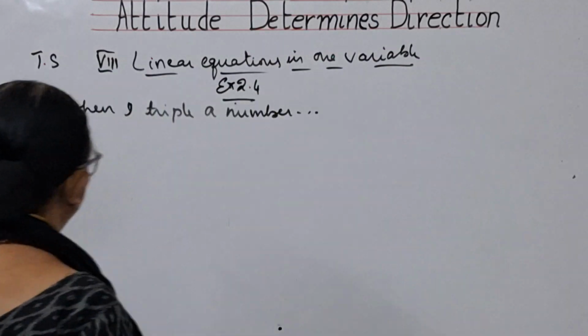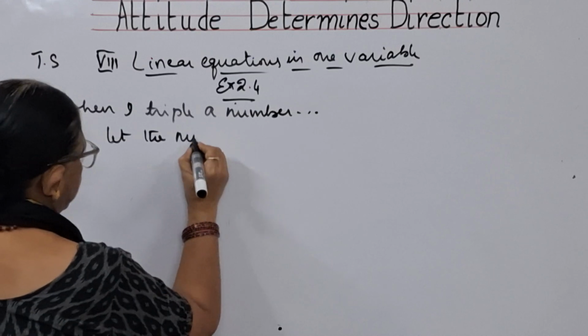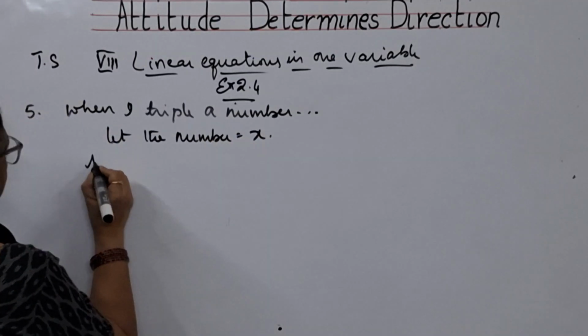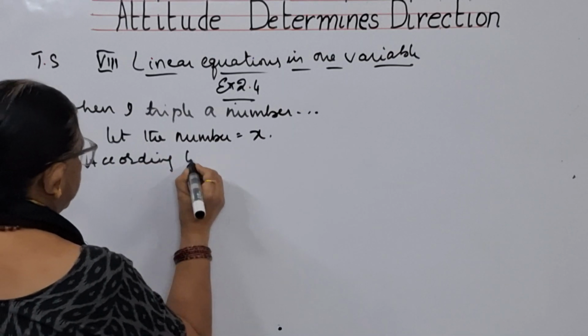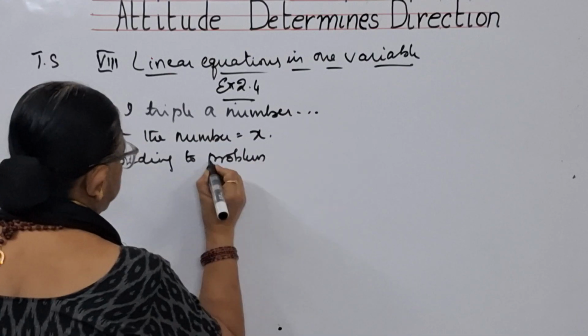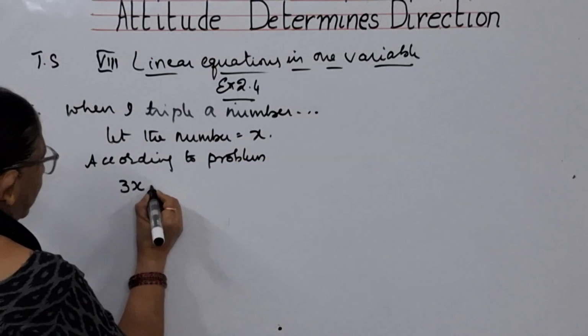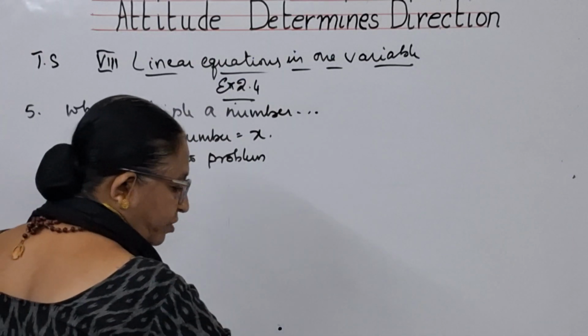So let us suppose the number is equal to x. According to the problem, what does the problem say? When I triple a number, that means 3x, and add 2 to it, that means plus 2.